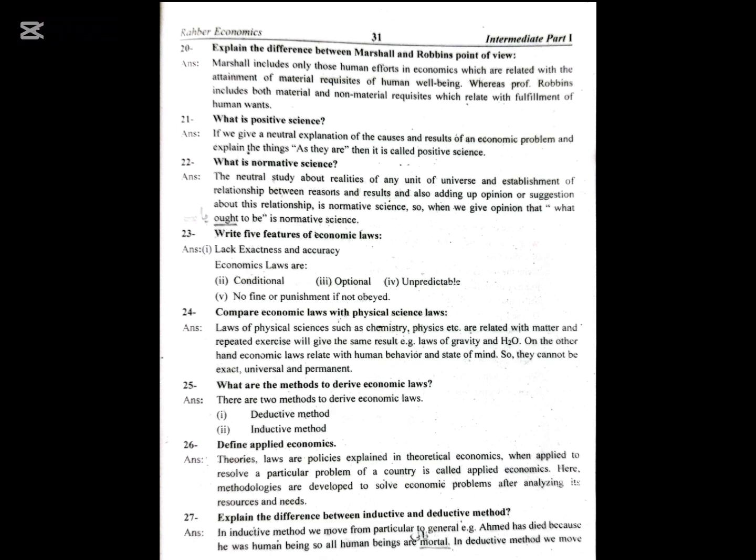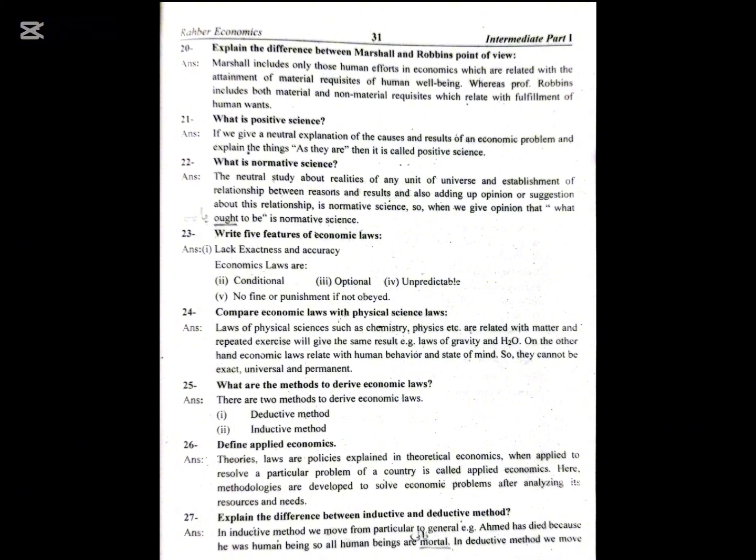Write five features of economic laws. Lack exactness or accuracy. Economic laws are conditional, optional, unpredictable, with no fine or punishment if not obeyed. Compare economic laws with physical science laws. Laws of physical sciences such as chemistry, physics, etc., relate to matter and repeated exercise will give the same result. For example, laws of gravity and H2O.